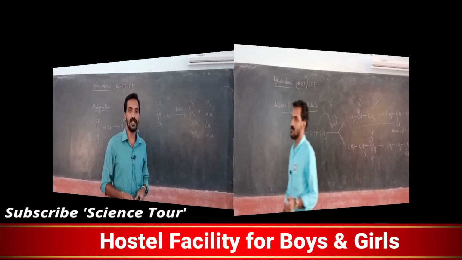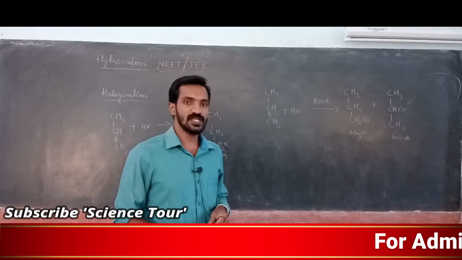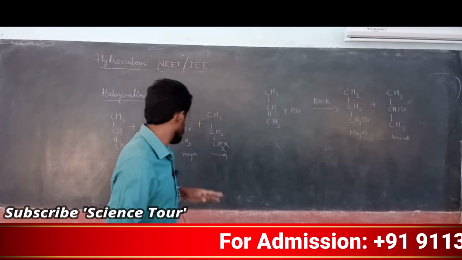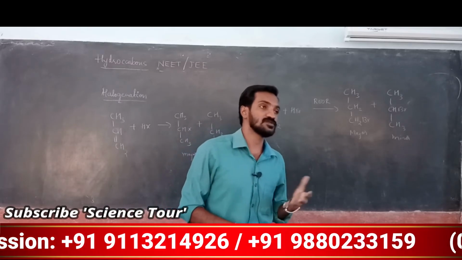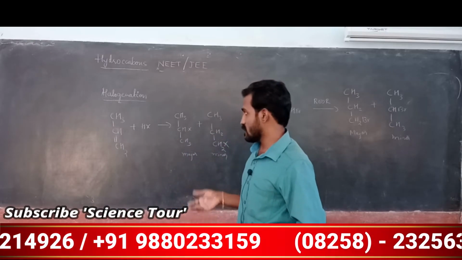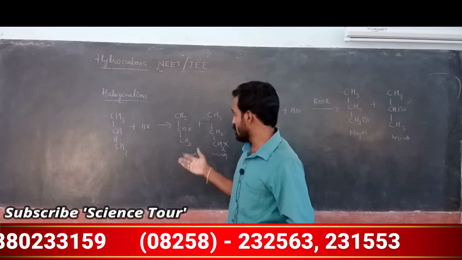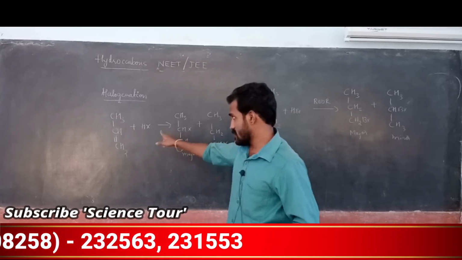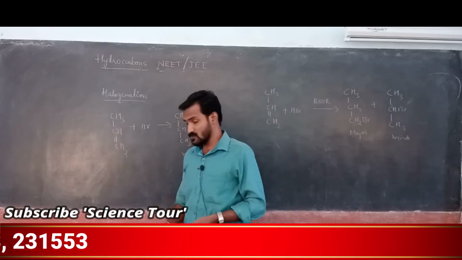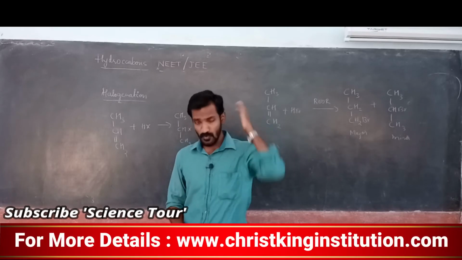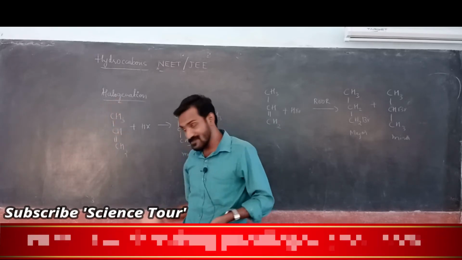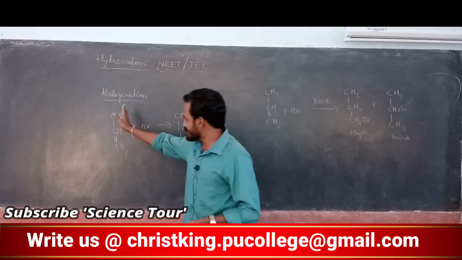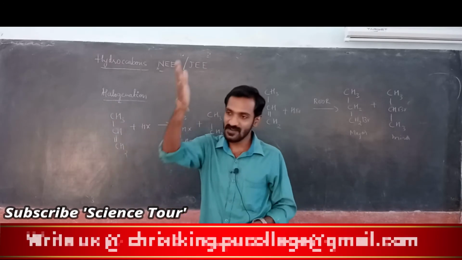Understood? In class today we are going to discuss the NEET JEE topic of hydrocarbons. Mainly, last class it is over actually, halogenation, addition of halogen to an alkene. So today also we are going to discuss the same matter. This is an example, this is an alkene, which one is it? Propene. If I write like this, you will come to know it is propene. If I write like this, you will get confused. Don't think, it is actually propene only.